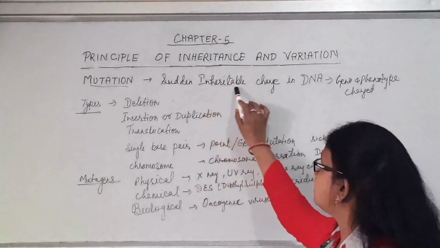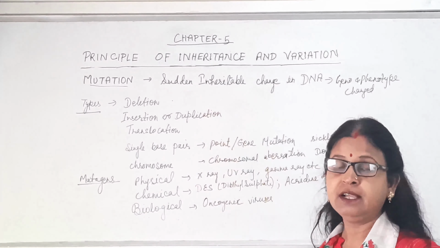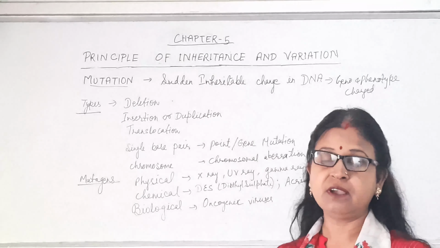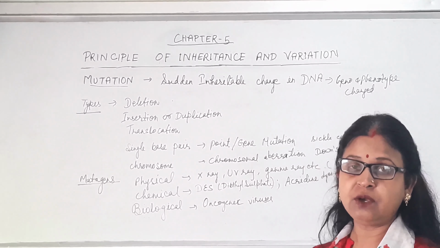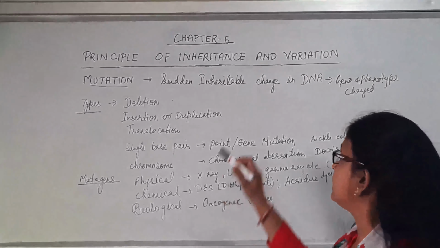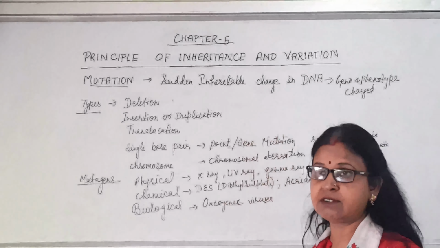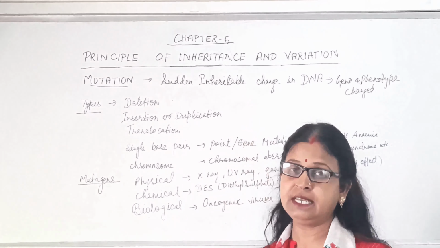Sudden inheritable change means the change occurs and it is also inherited. That means it is transmitted from one generation to another. That's why it should be on the sex chromosome. That's why it will be inherited. Some examples we can see on the sex chromosome, and also other chromosomes, but that is inheritable.